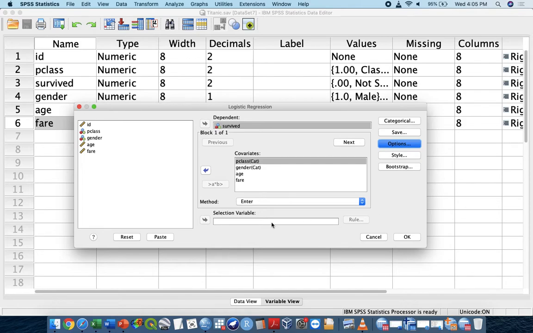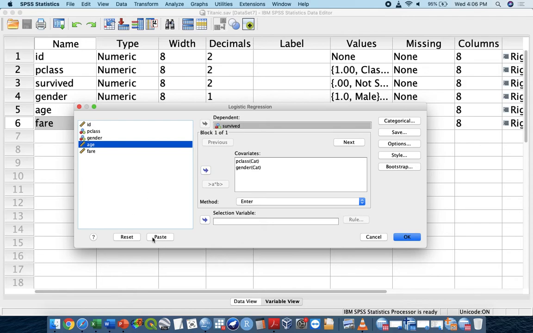But before that, please remove the fare and age. Please remove the fare and age. Why? Because I want to share with you what we are talking about when we are controlling variables and not controlling variables. If you read some of the articles, some of the medical journals and something like that, they are saying this thing, right? Not controlling variables and controlling variables. So in this case, for example, I should insert the age and fare together, but I will insert this one later on. This is the model based on the class and gender only, but the age will be inserted later on, and also the fare. You understand, what is the approach that I'm trying to do?